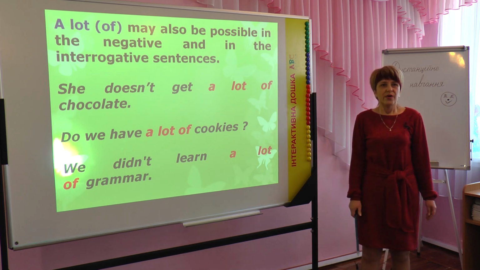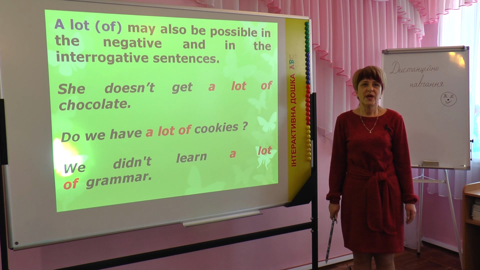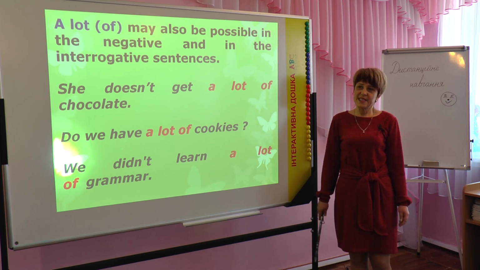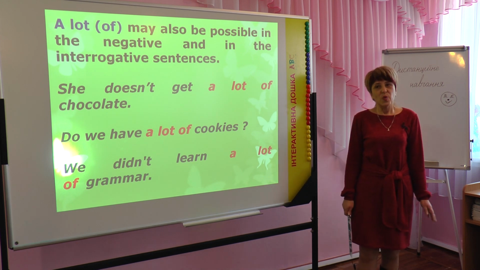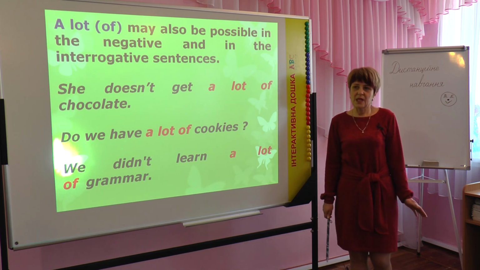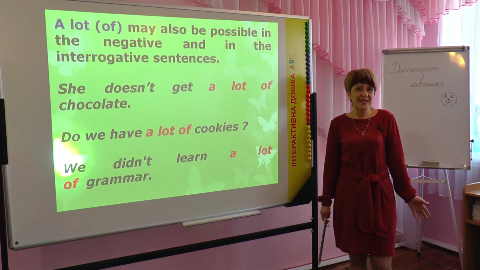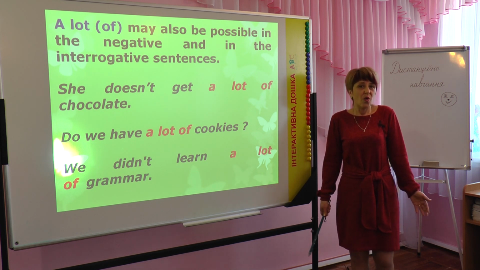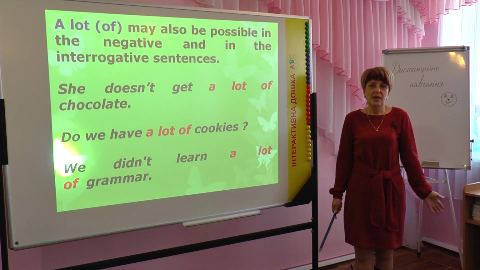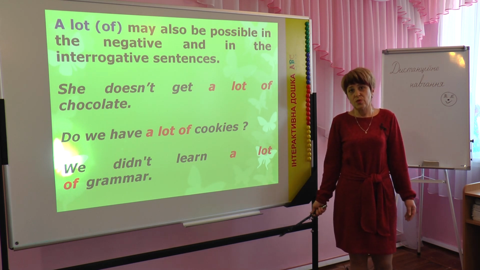A lot of also may be possible with interrogative and negative sentences. We can make positive sentences into interrogative, that works, or we can make them into negative, that works too.